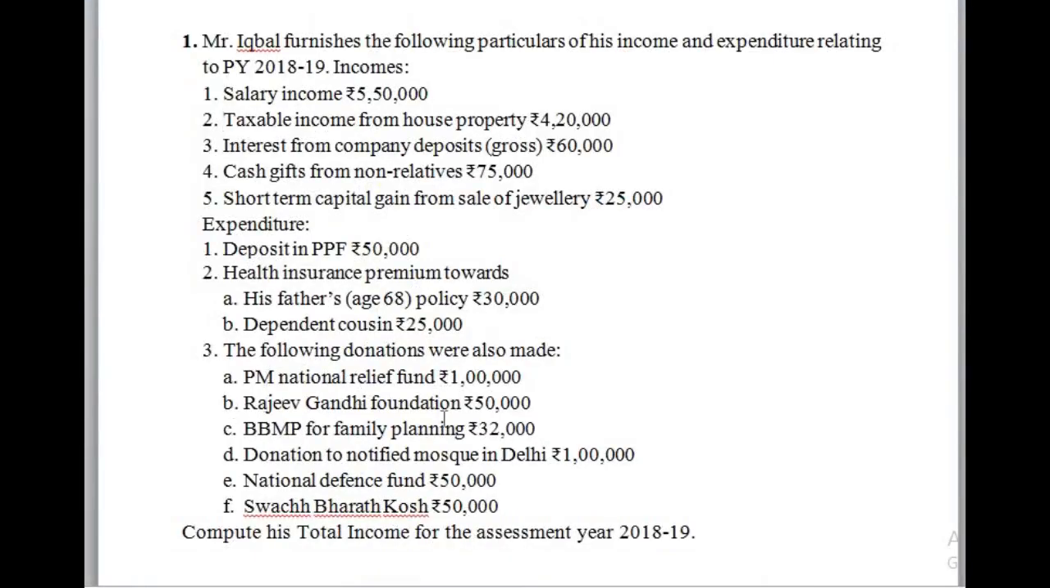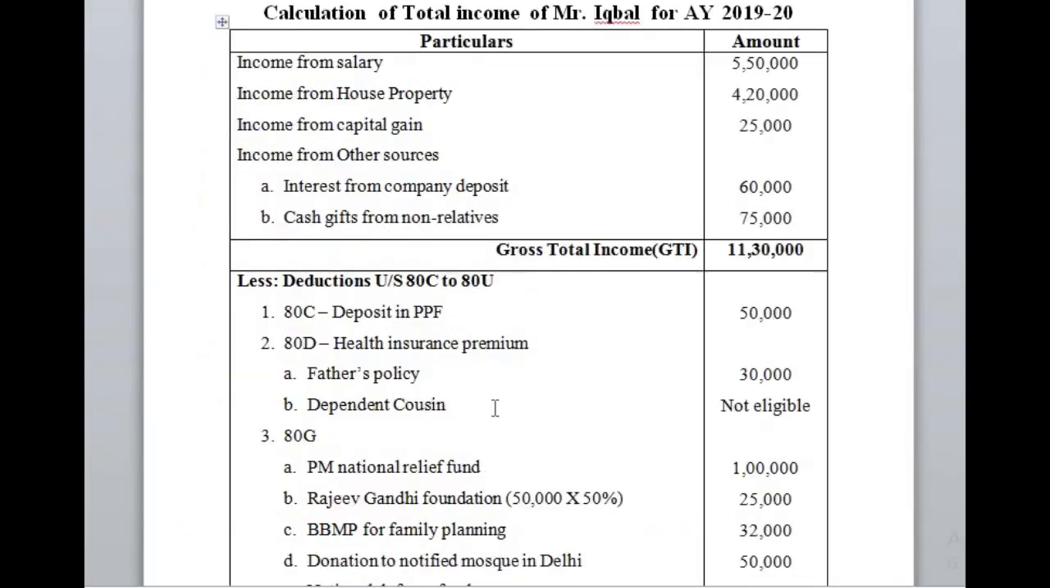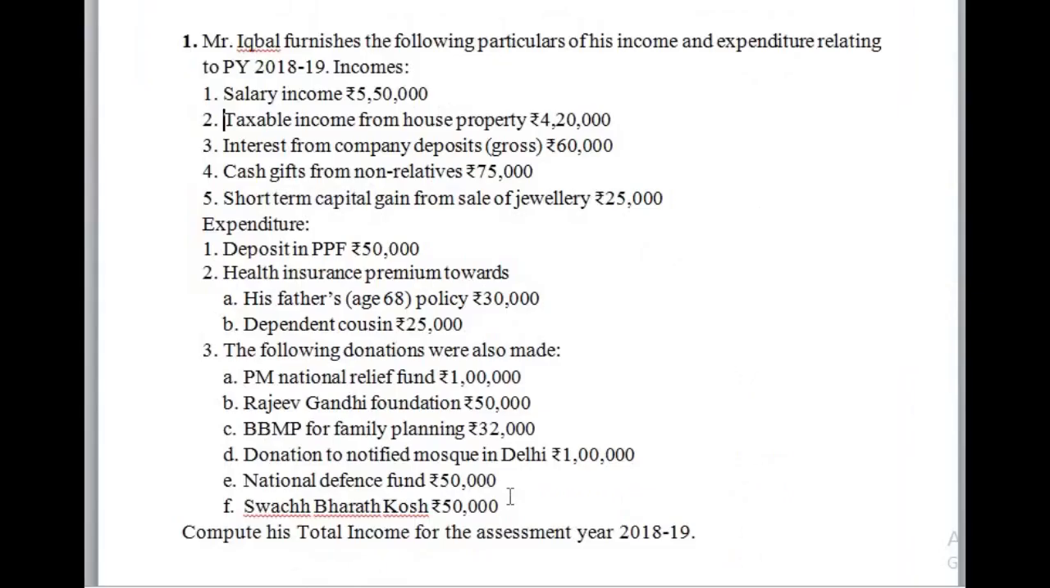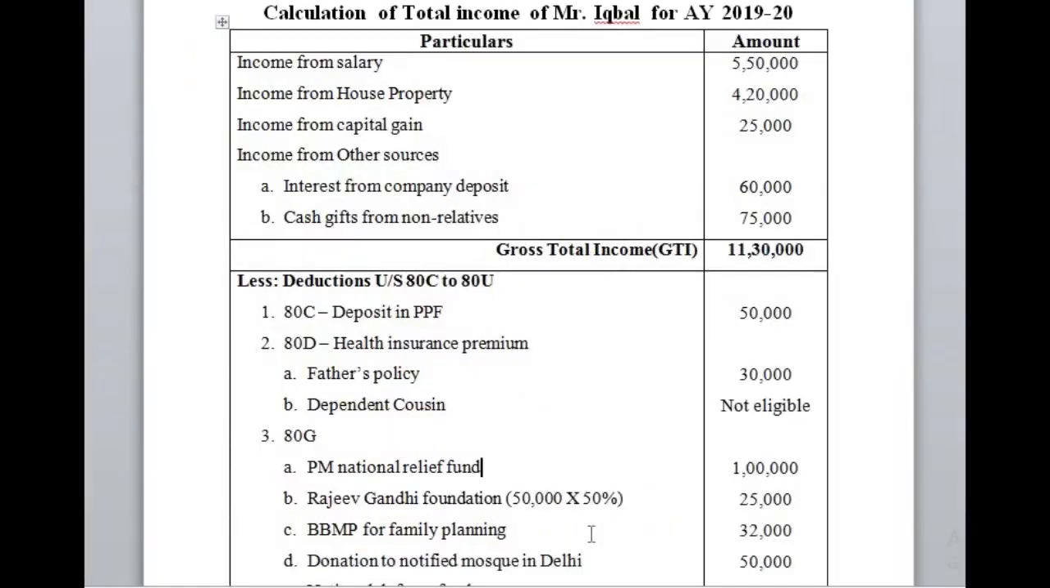Next, Rajiv Gandhi Foundation rupees 50,000. It is deductible under section 80G, where 50% of the amount will be allowed as deduction without any comparison. If any donations are made to the Jawaharlal Nehru, Indira Gandhi or Rajiv Gandhi foundations, up to 50% will be allowed as deduction. Therefore, out of 50,000, he will be allowed only 50%, rupees 25,000, without any comparison.